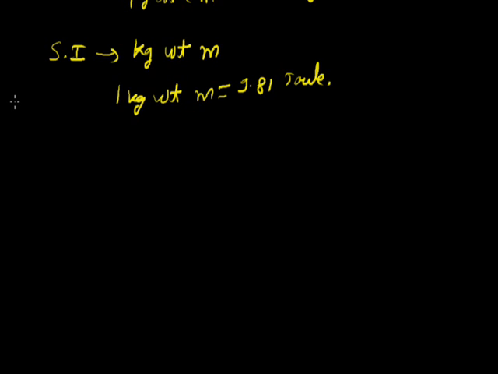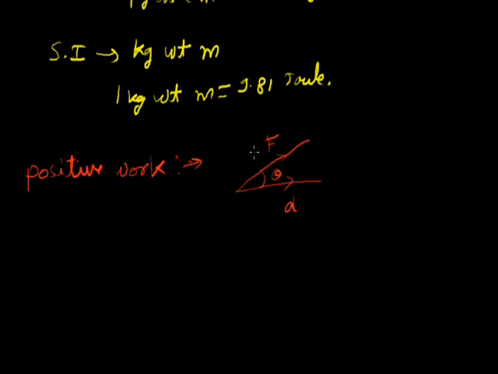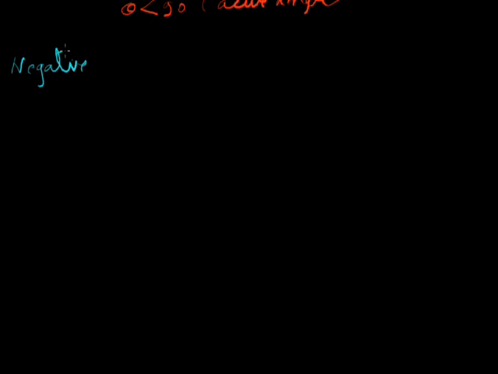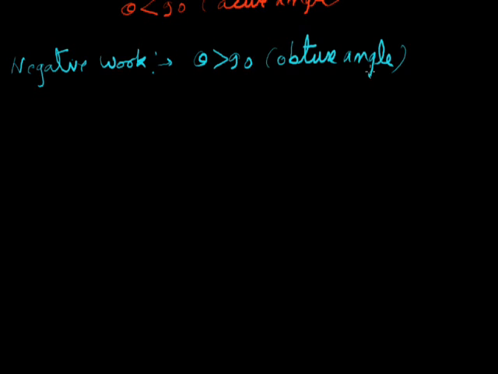In positive work, theta is less than 90 degree. We say acute angle. But in the case of negative work, the theta is greater than 90 degree or obtuse angle. So two work done is possible: positive work done and negative work.